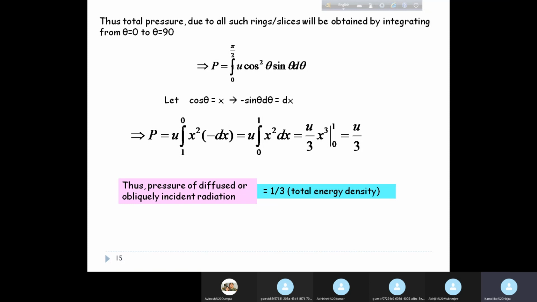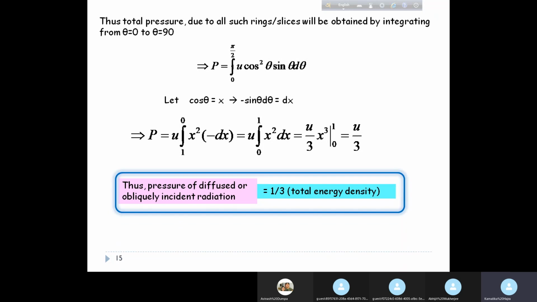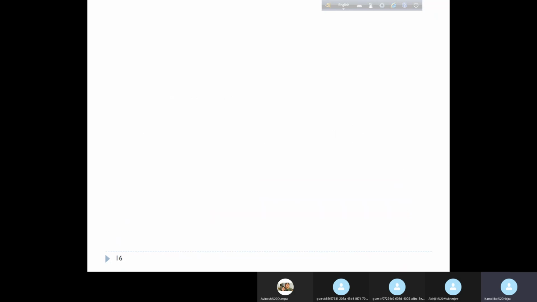So the pressure for normal incidence is simply the energy density u, whereas the pressure for oblique incidence is 1/3 of the energy density. All right, this is up to which we did, and we have to keep this in mind because we are going to require this in some derivations that we do later on.